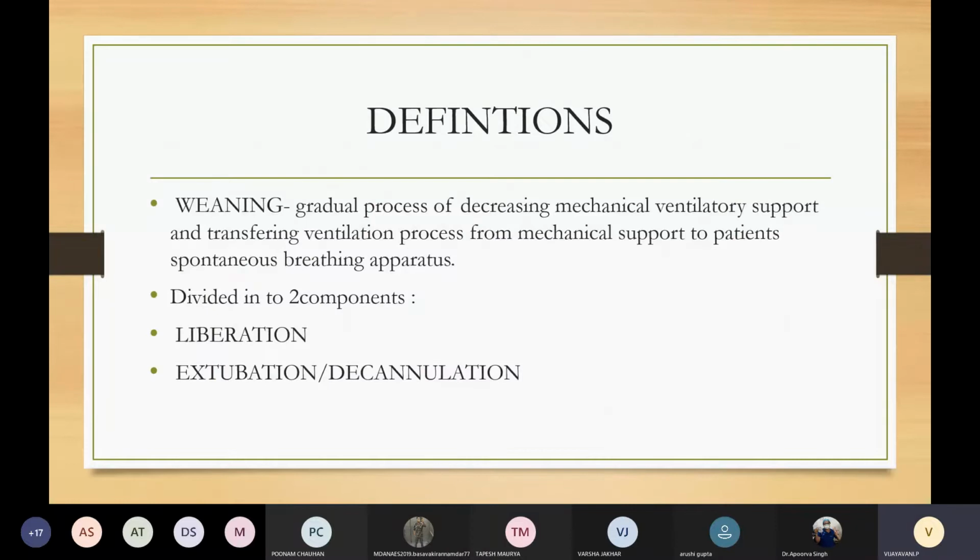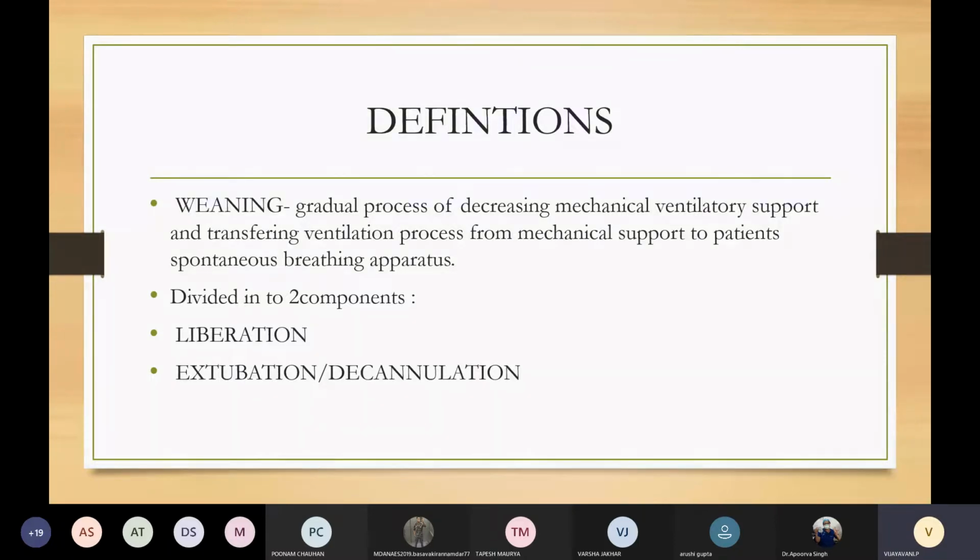Definition. What is weaning? Weaning is the gradual process of decreasing the mechanical ventilatory support and transferring the ventilation process from mechanical support to patient's spontaneous breathing apparatus. Weaning is divided into two components. One is liberation, secondly, extubation or decannulation. Liberation refers to that the patient no longer requires mechanical ventilation. Extubation or decannulation refers to removal of the endotracheal tube or tracheostomy tube.